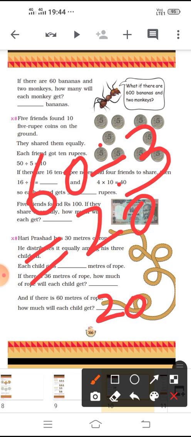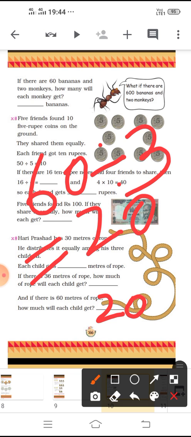So according to the total number, and the number of groups or number of people or children, that gives us different variations. The number it should be divided among may be 3, 4, 5.